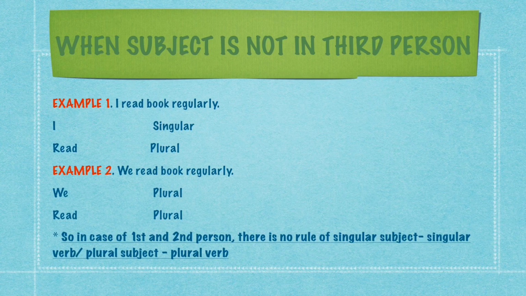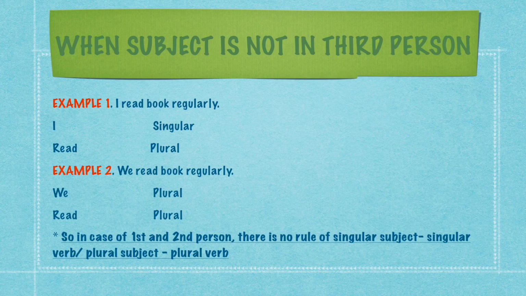As we have learned that when the subject is in third person, singular subject takes singular verb and plural subject takes plural verb. But when the subject is not in third person, this rule is not applicable. For example, we can see, I read book regularly. Here the subject is I, that is singular subject, but it is taking the verb read. Read is a plural verb. So we can see that rule is not being applicable here.